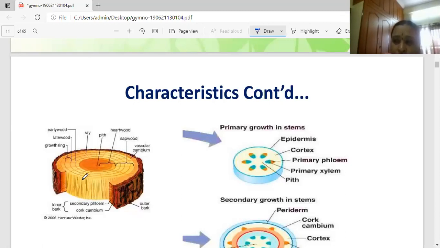The secondary wood. See here, the xylem is composed of tracheids with bordered pits and xylem parenchyma. Here, vascular system means, as you know, xylem and phloem are present. That is called the vascular system. But in the gymnosperm, what is the composition of xylem? Tracheids are there with bordered pits, and xylem parenchyma is there. Very important: after secondary growth, the annual rings form the secondary wood.